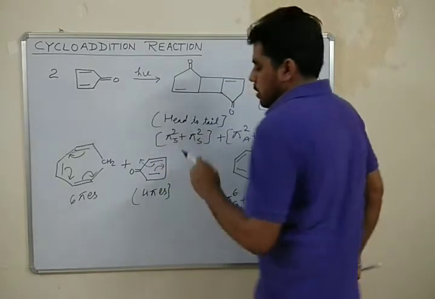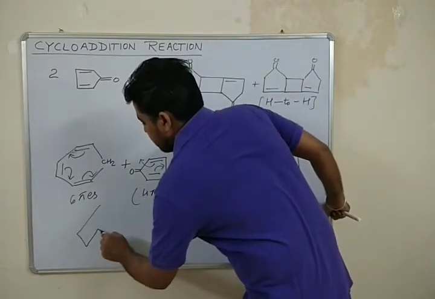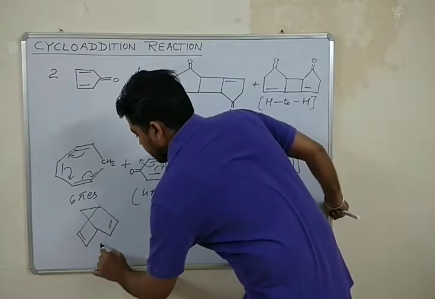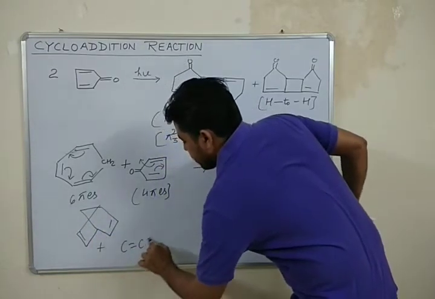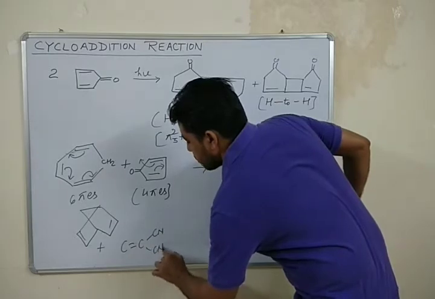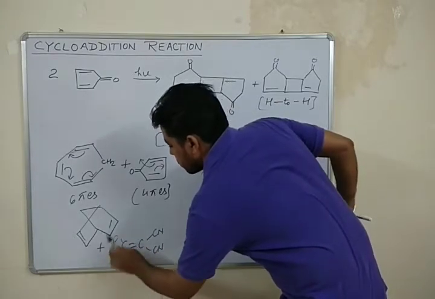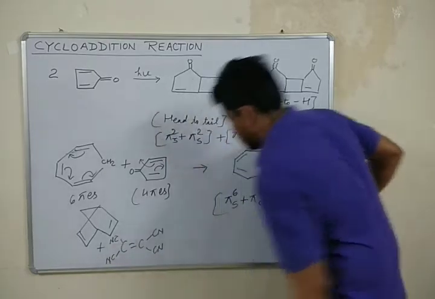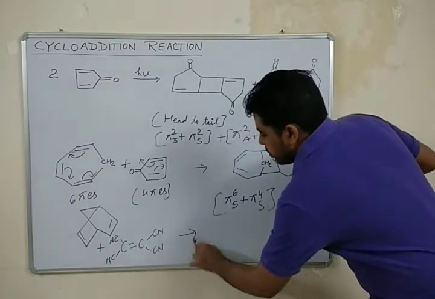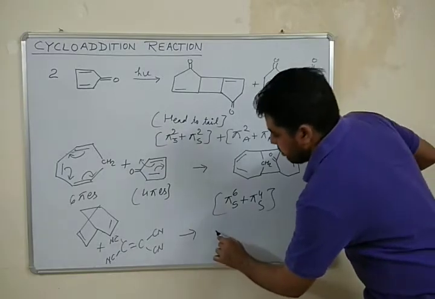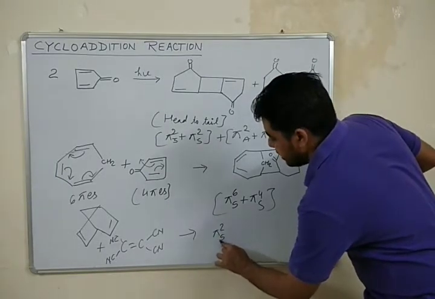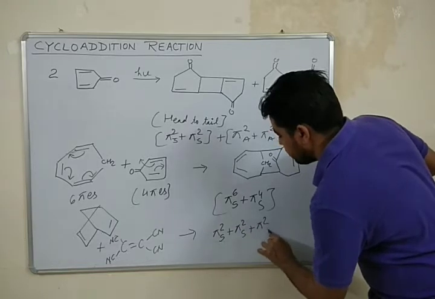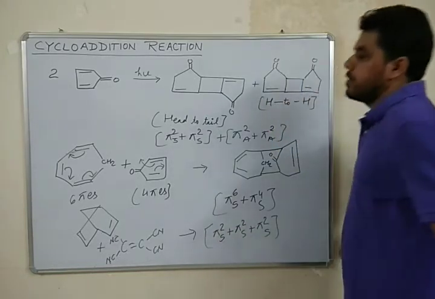Similarly, the example we already discussed is an example of, it is Cn, it is also Cn. So it is an example of pi 2s plus pi 2s plus pi 2s cycloaddition reaction.